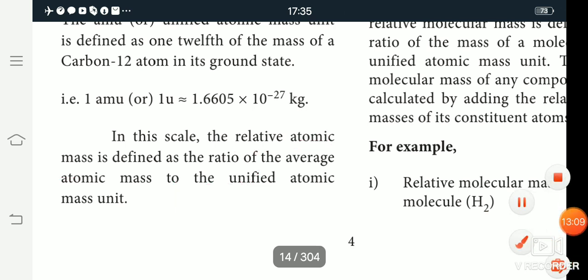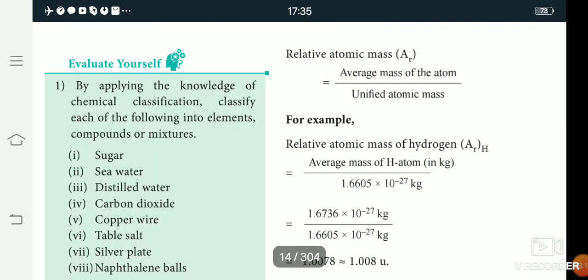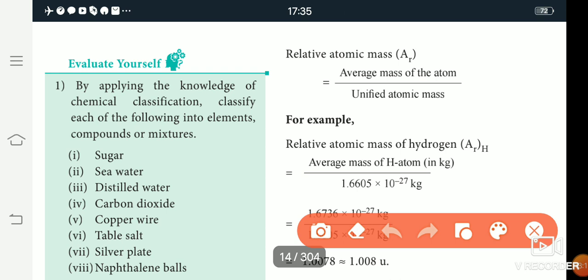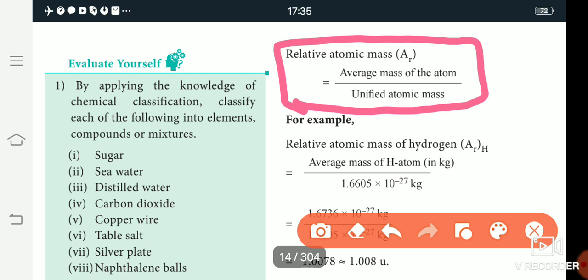Then the next one is the formula. The relative atomic mass Ar is the average mass of the atom divided by the unified atomic mass unit. For example, the relative atomic mass of hydrogen. How to calculate the relative atomic mass of a hydrogen atom?